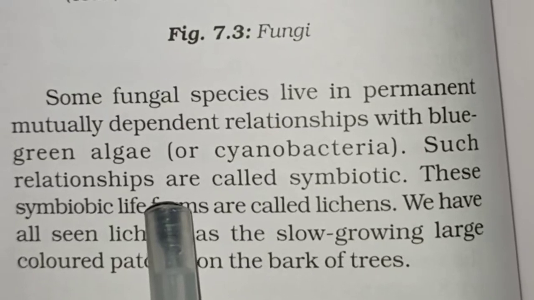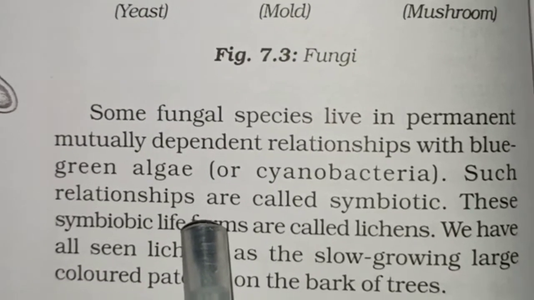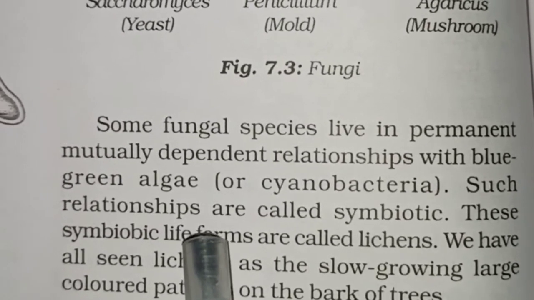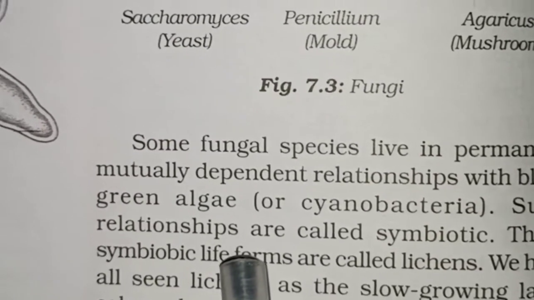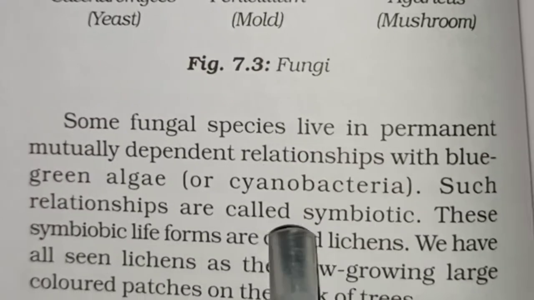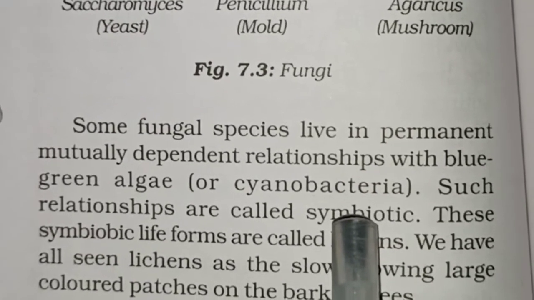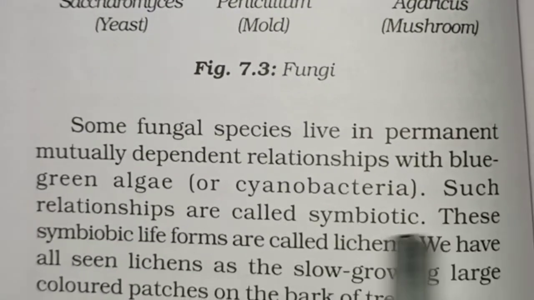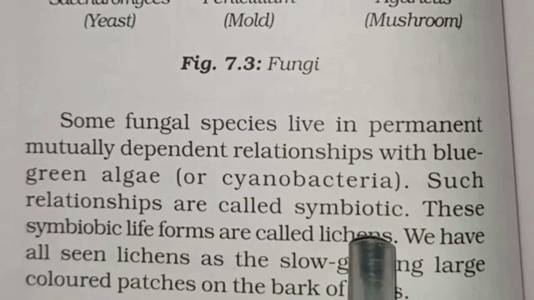That means one gives benefit to the other in one way, and the other also gets benefit from the first in some way. So they are said to be in mutual benefit. Such relationships are called symbiotic, and the phenomenon is called symbiosis. These symbiotic life forms are called lichens.